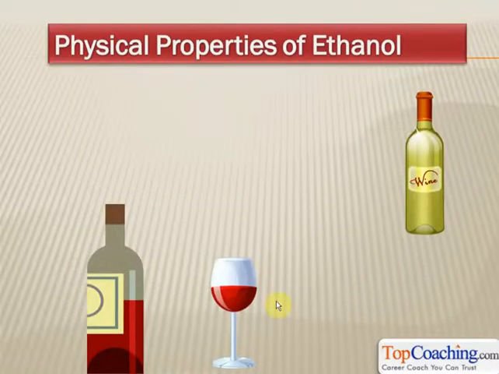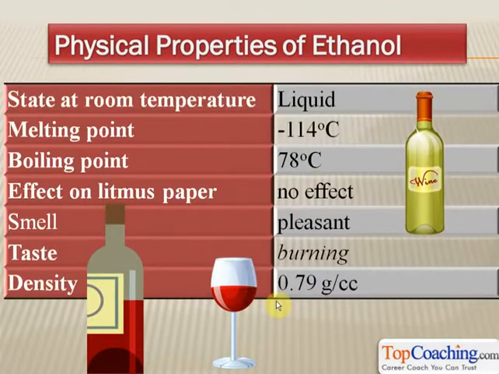Let us now learn about some physical properties of ethanol. Ethanol is a liquid at room temperature. We already know that because wine, beer and other alcoholic drinks are liquids, isn't it? Ethanol has a melting point of -114 degrees Celsius. What this means is that ethanol becomes solid at -114 degrees Celsius. It has a boiling point of 78 degrees Celsius, so its boiling point is less than water.